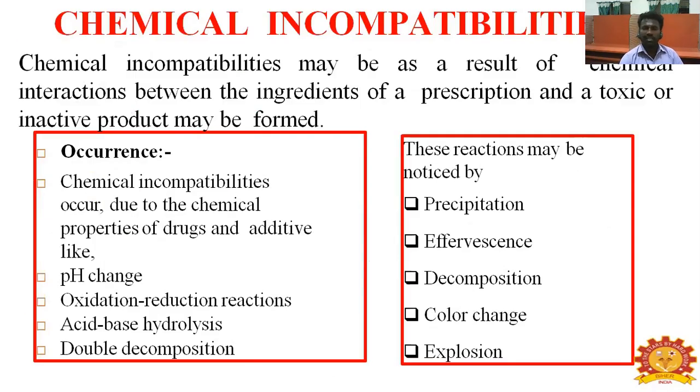Chemical incompatibility means the result of a chemical interaction between the ingredients of a prescription, and a toxic or inactive product may be formed. The chemical interaction means two chemicals interact in the prescription, and a toxic or inactive product may be formed. Some of the reactions may be noticed by precipitation, evaporation, decomposition, color change, or explosion.